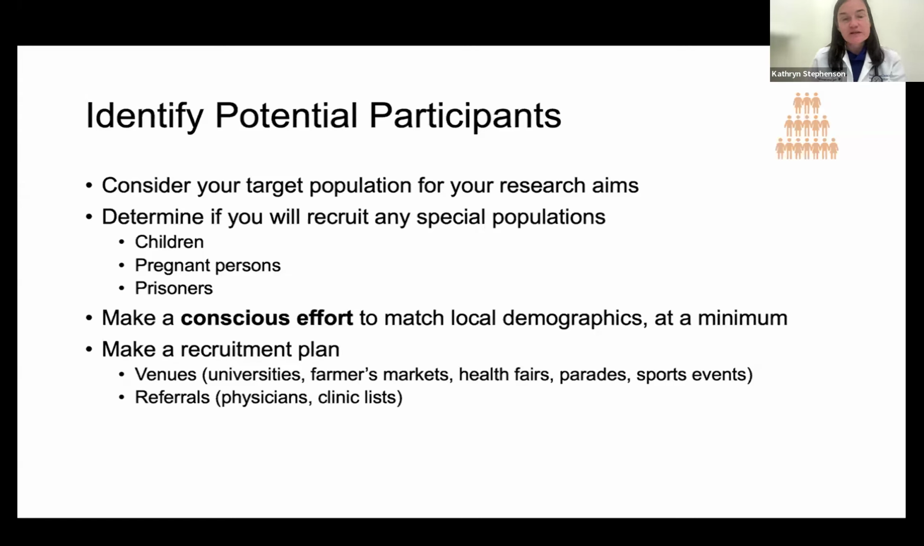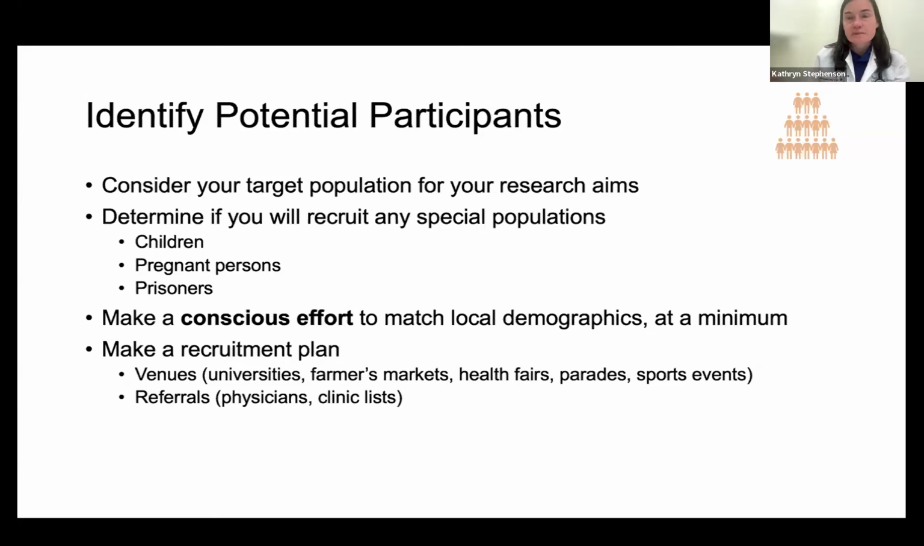And then I put here to make a conscious effort to match local demographics at a minimum. That's really because I don't have nearly enough time, and you would need 2 hours to talk about community engagement work for increasing the diversity of your patient participant population. As we all know, Black participants, particularly Black individuals with HIV, are often underrepresented in the studies that we're doing. Women with HIV are often underrepresented. So you have to make this conscious effort. That is a much longer discussion, but you should put it into your planning at this stage.